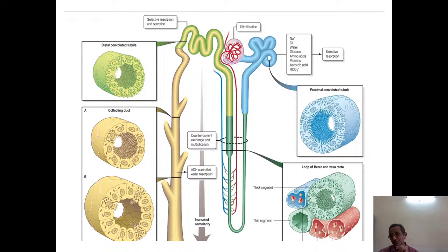and the ureter goes to the bladder. So that is the excretory system.